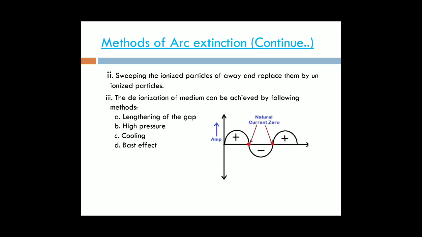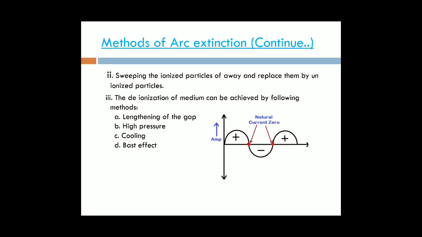Next one is the sweeping of the ionized particles. Sweeping the ionized particles means we totally remove, or replace, the ionized particles with unionized particles. Then automatically the arc will be reduced.